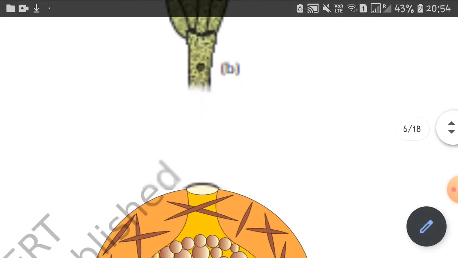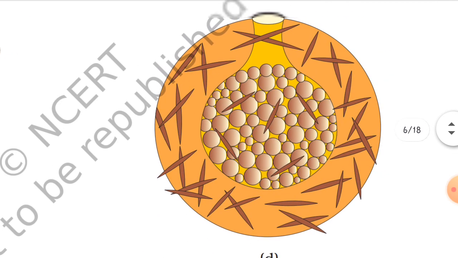Now we will further move and see the process of fragmentation and spore formation, because those two are also a part of asexual reproduction.